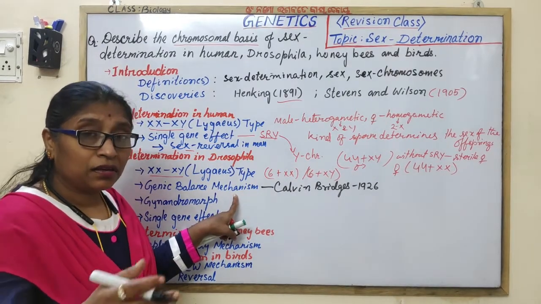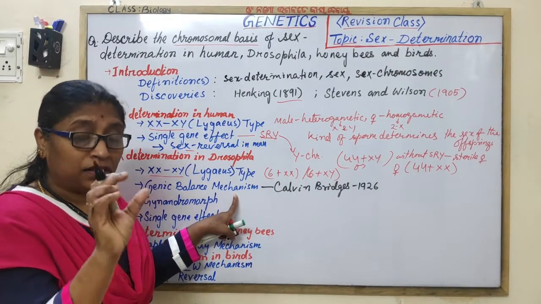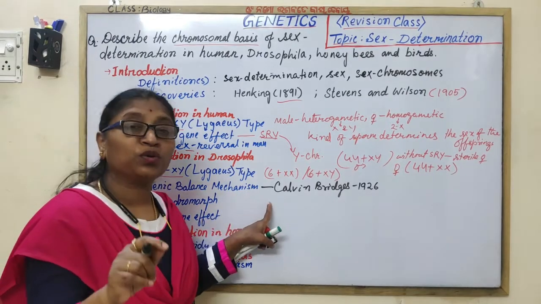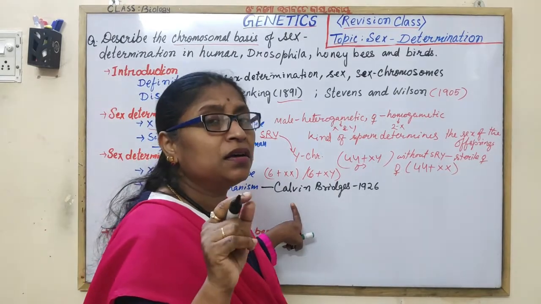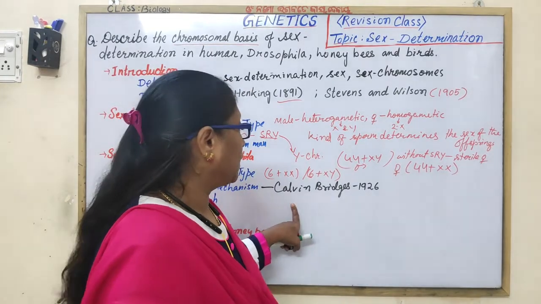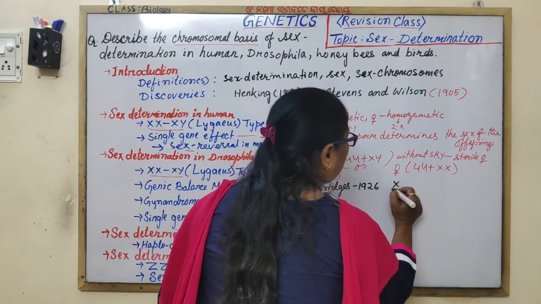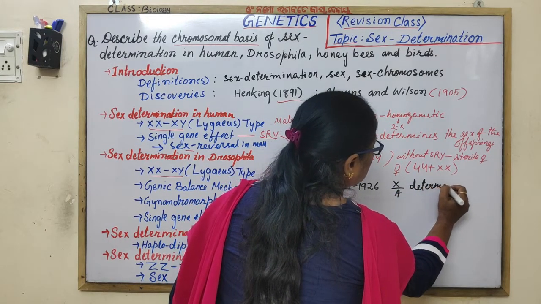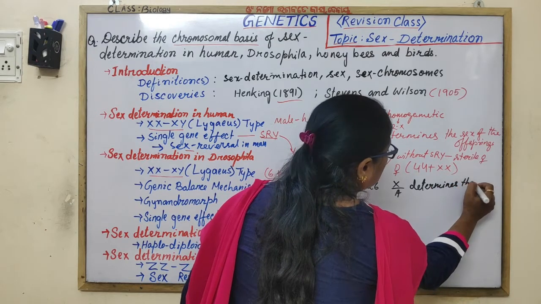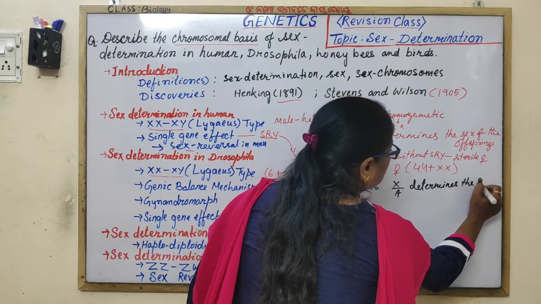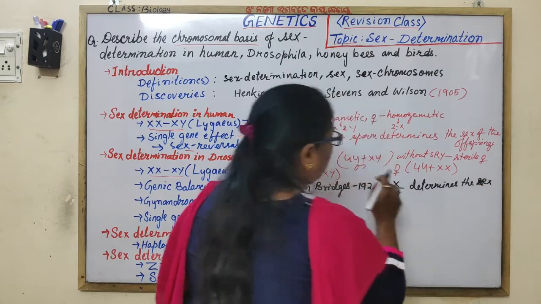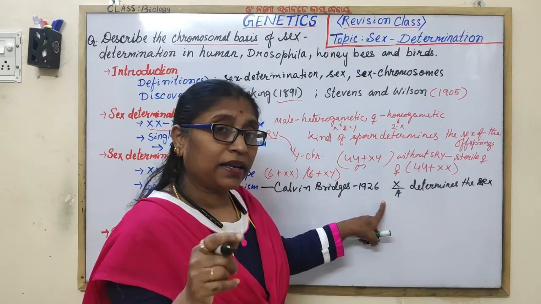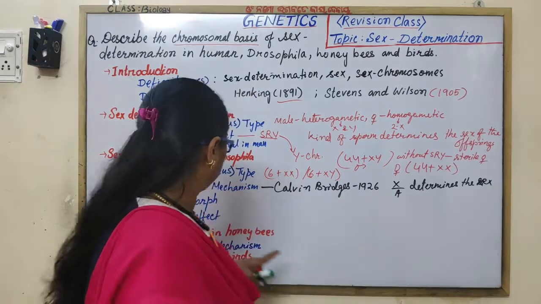According to this theory, X by A, the ratio of the number of X chromosomes to the number of sets of autosomes, determines the sex of Drosophila, the fruit fly. So X by A determines the sex, where the X carries the genes for femaleness and A carries the genes for maleness.